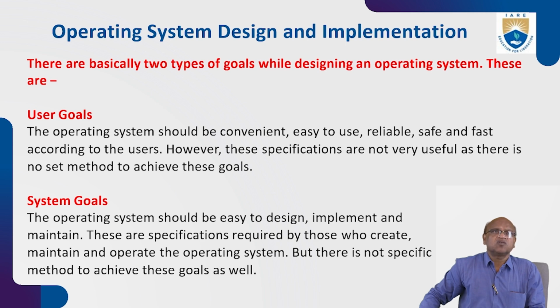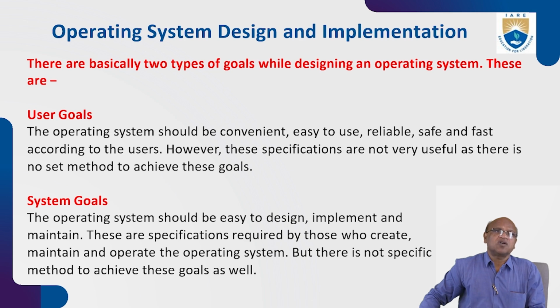So there are basically two types of goals while designing the operating system. These are user goals. What the user wants, that's the main thing. The operating system should be convenient, easy to use, reliable, safe, and fast according to the user. However, these specifications are not very useful, as there is no set of methods to achieve these goals. So, as of now, what type of operating system is required for the user? We will design as per the user's convenience.